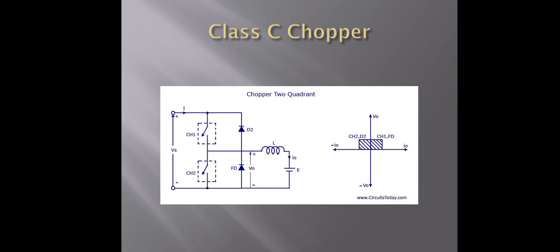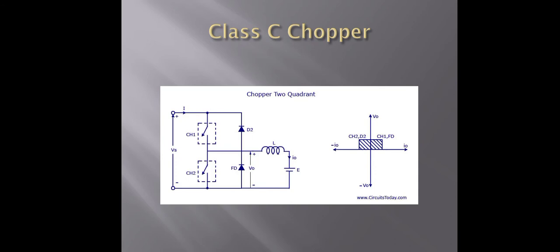That means both diodes conduct when the current and the voltage are positive or negative. That's why it works in the first quadrant operations, that is, class C is the two quadrant chopper circuit, first quadrant and the third quadrant.